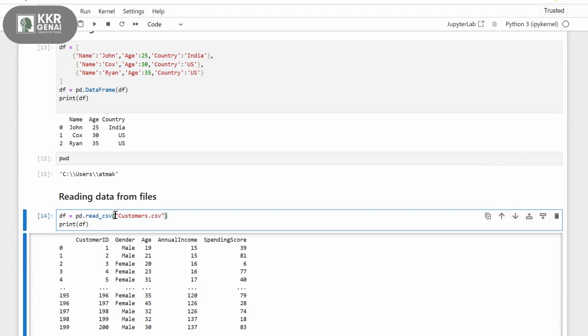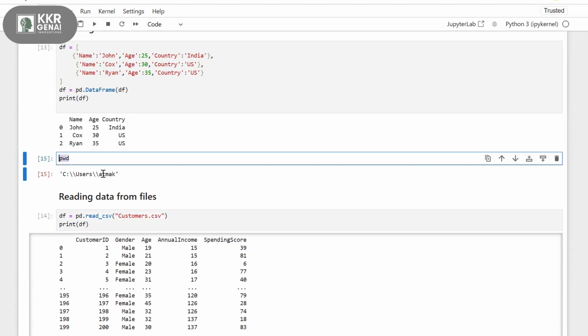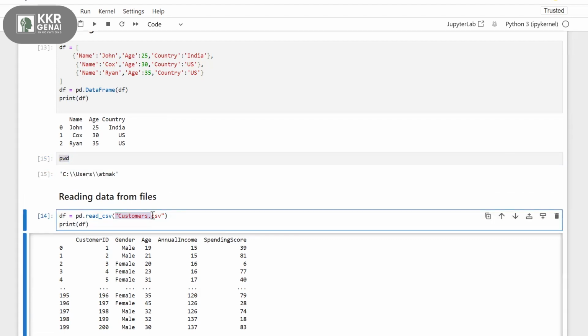But here I'm working with the same directory, so I just pasted my file inside this directory. That's why I'm reading it directly here. If your file is in some different location, then you'll give the path here instead of your file name.